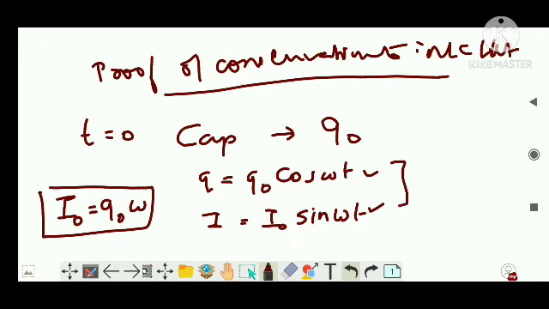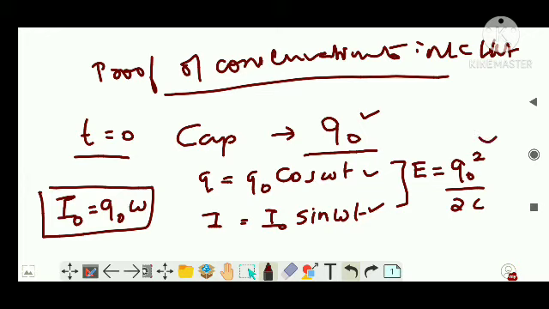Then we have also learned in the second or third chapter that the energy stored in a capacitor is Q squared by 2C. Since at t equal to 0 the charge is maximum, that is Q naught, the energy stored in the capacitor at that time, initially, is Q naught squared by 2C. This much clear?